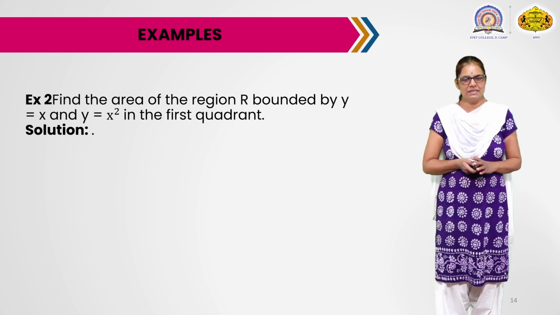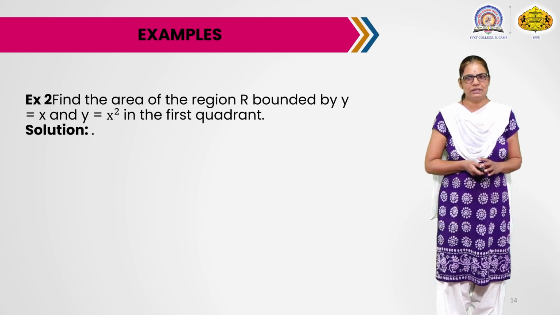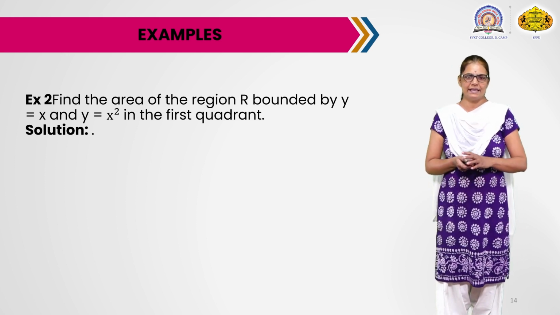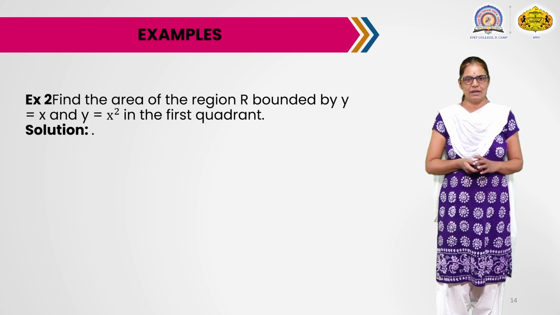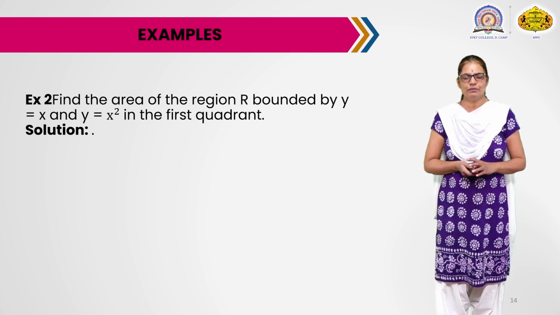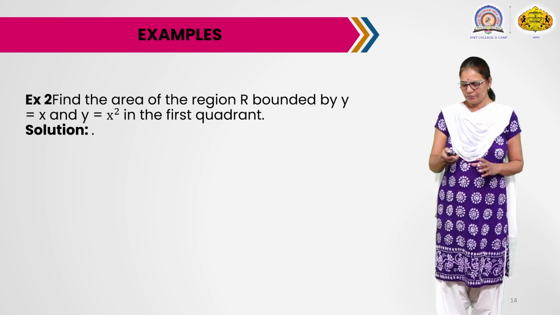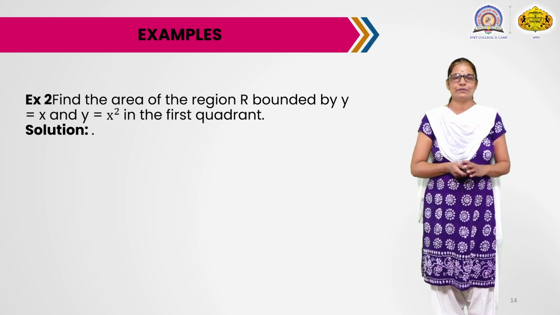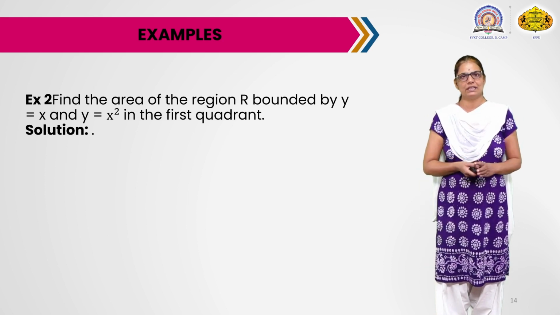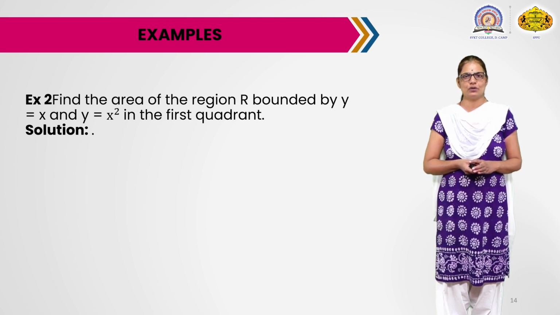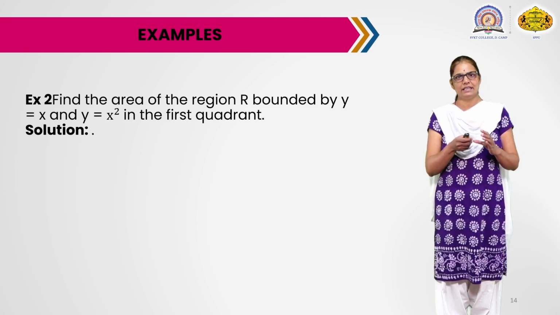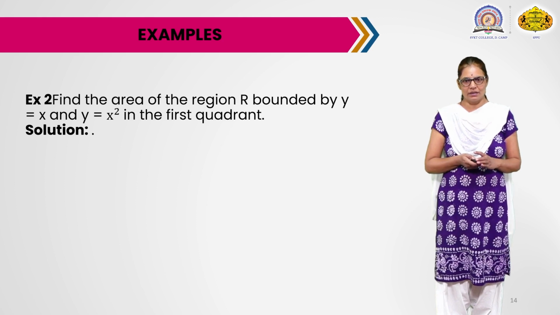Okay, this is our second problem. Find the area of the region R which is bounded by the lines y equals x and y equals x square in the first quadrant. So now, as we know, the formula for the area is the double integral of dA over the region R.